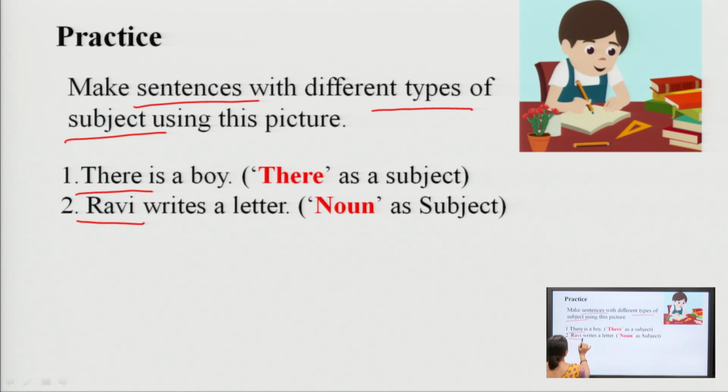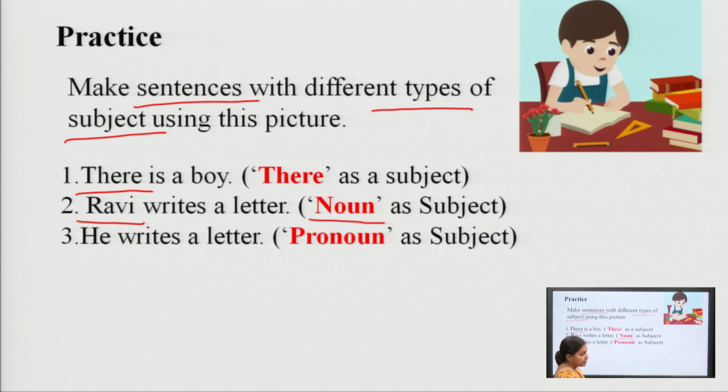Here we have subject as noun. Noun is used as the subject of this sentence. He writes a letter. If we do not know the name of this boy, what will we say? We will say he writes a letter. He is used as the subject, pronoun is used as the subject.